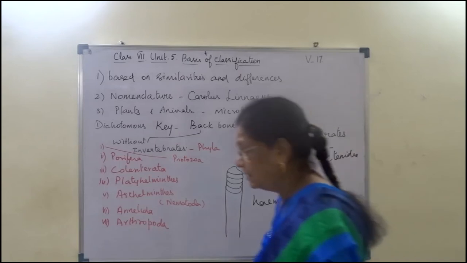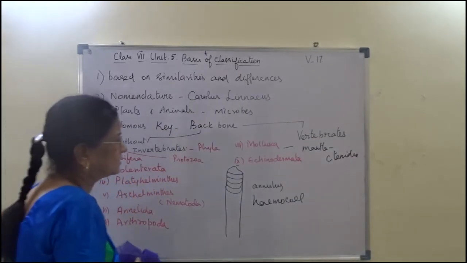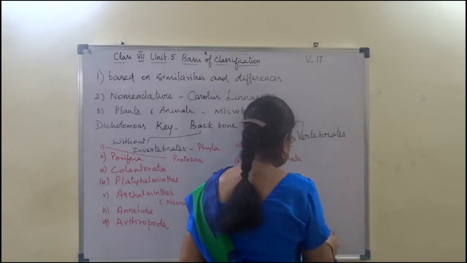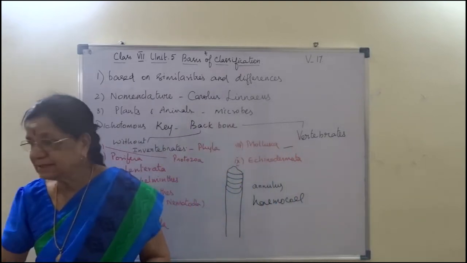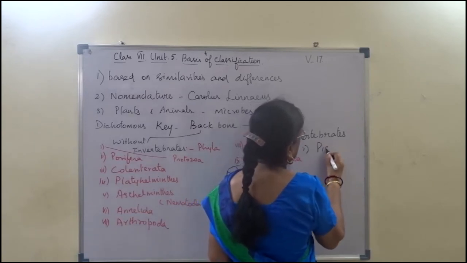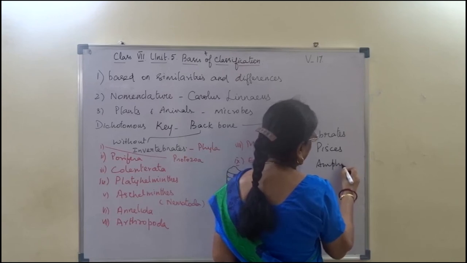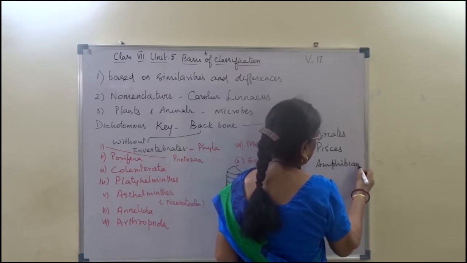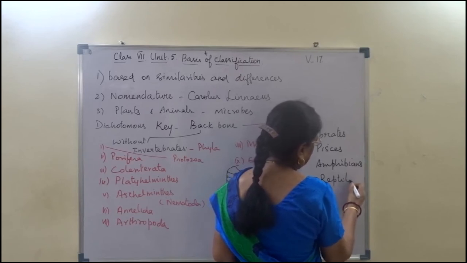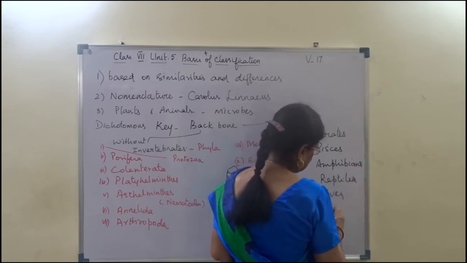The vertebrates include classes: class Pisces, amphibians, and then reptiles, reptilia, class Aves, mammals, right?